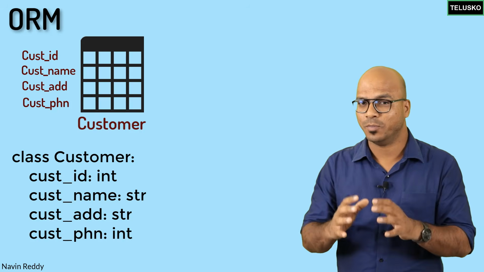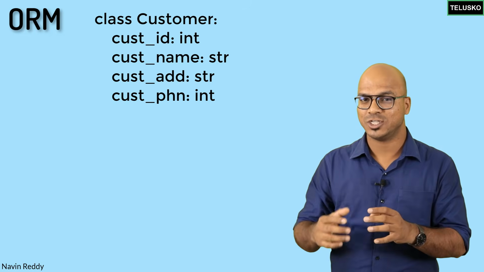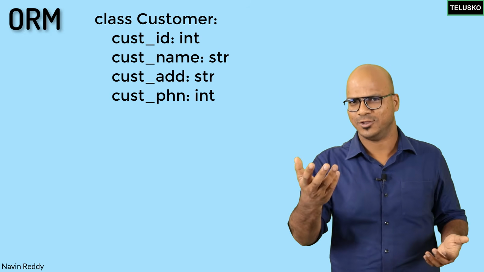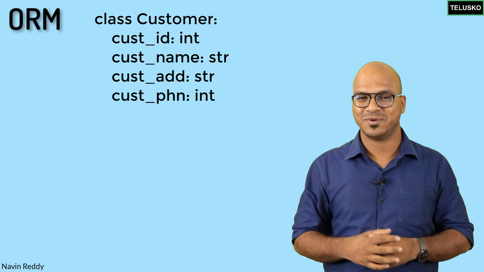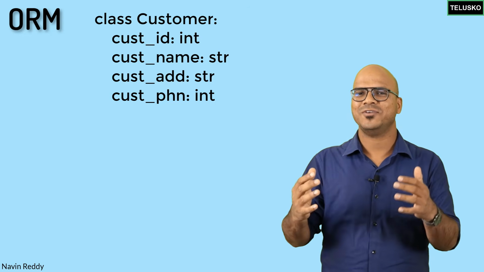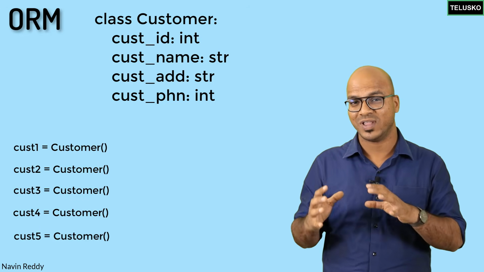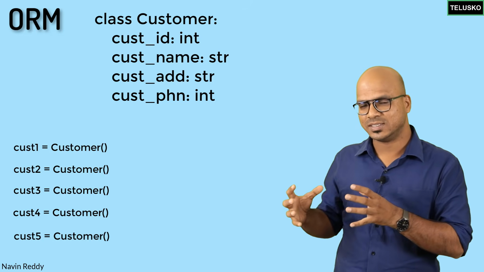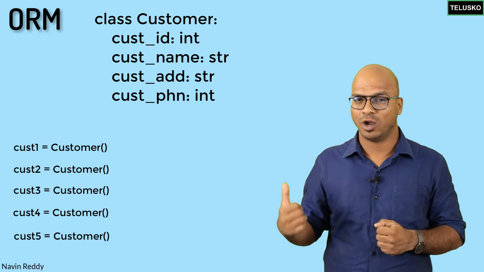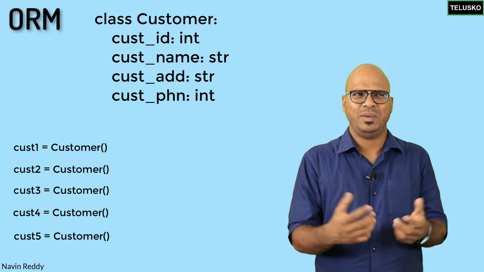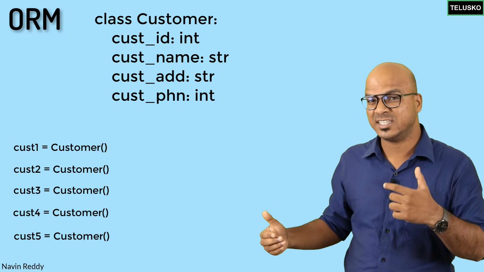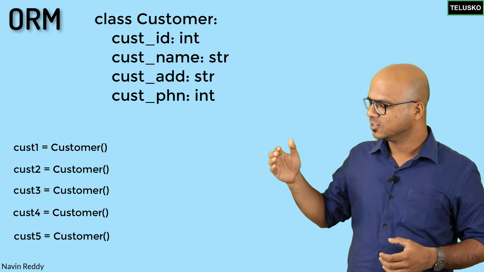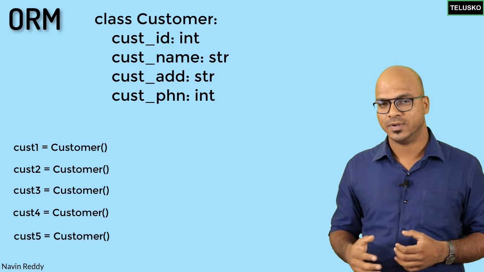Now, if we try to relate more, we can have multiple objects of this class, right? So customer can have, let's say, 5 objects or maybe 10 objects, your choice, depending upon how many customers visit your shop. So let's say if you have 5 customers, every customer will have a different name, different address, different phone number. So those things are stored in different objects. So every object will have its own data. Or maybe we can say every object has a different state. That's important, right? State is basically the current values. So every object will have different values.